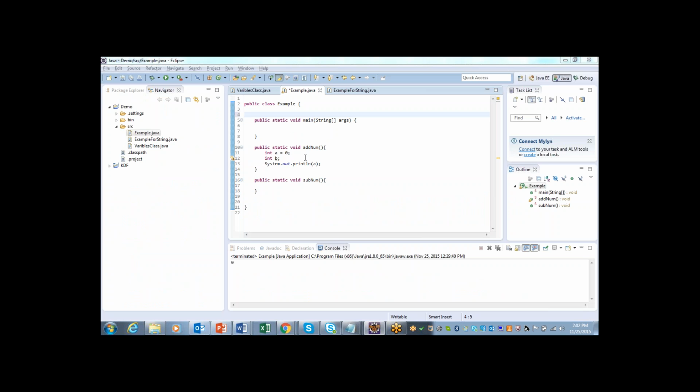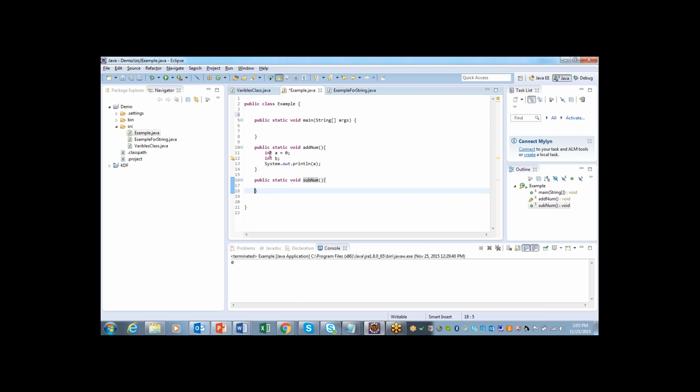Let us see. So instance variable is nothing but the variable we're going to create inside the class, means the class is starting at line number 2 and ending at line number 21. So in between these two curly brackets you need to define, but outside the method. For example, there is a method called addnum which is starting at line number 10 and ending at line number 14, and there is another method called subnum which is starting at line number 16 and ending at 17. You should not define inside these methods.